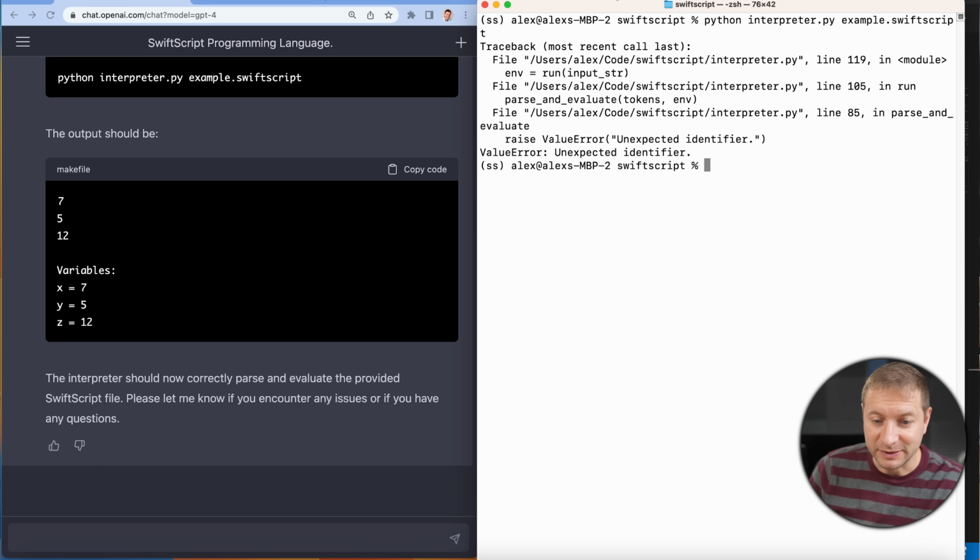I copied and pasted. I'm not gonna spend the time to debug this right now because I'm still running into this unexpected identifier value error problem. And now I've hit that point where I've already pasted this error a couple of times along with the line numbers, and we're still having issues here. I can probably finagle a little bit more and work with it a little bit more to get to the right answer. We can do it one function at a time, maybe. I wouldn't say this is like a super easy process now.